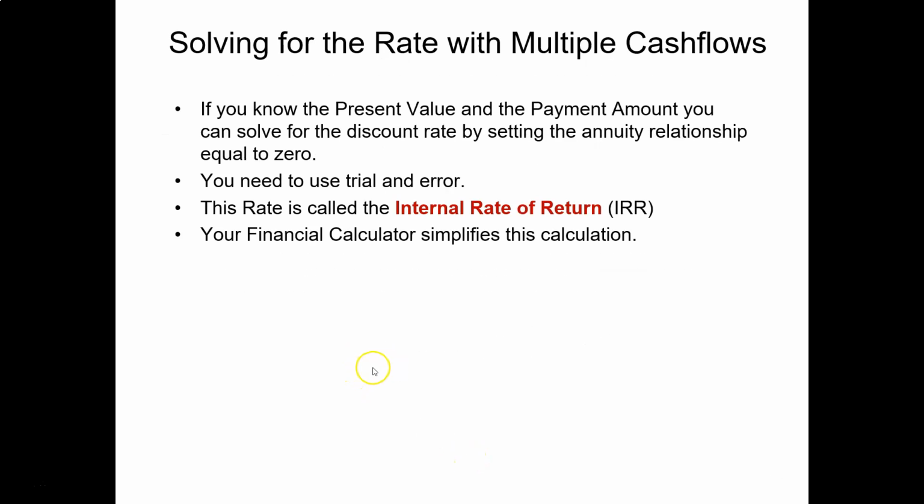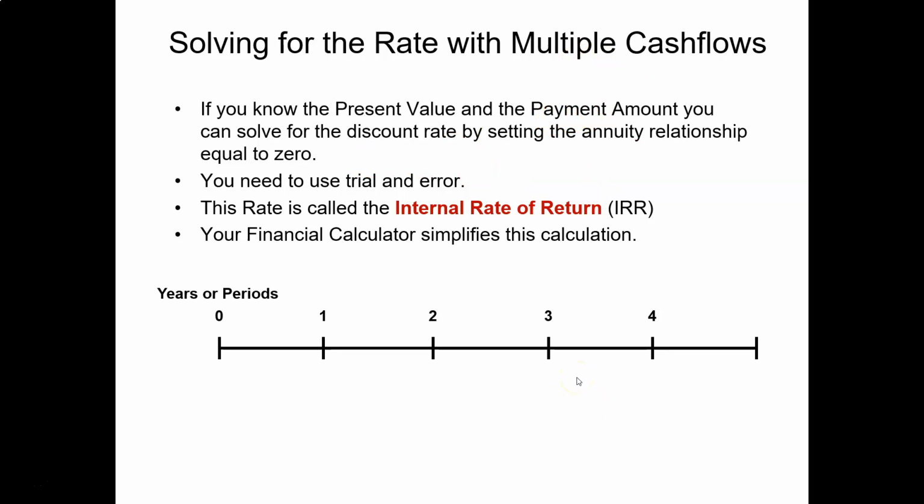If we are analyzing questions with multiple cash flows, then the question will be more challenging. Now you know the present value, the payment, and the cash flow structure. How do we back out the discount rate for these multiple cash flows? First, we draw the timeline for these multiple cash flows.